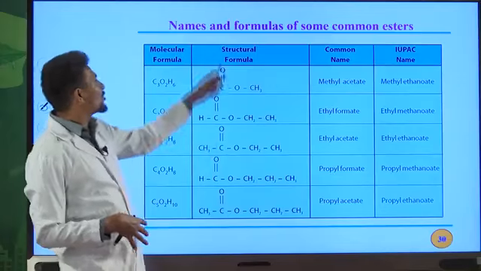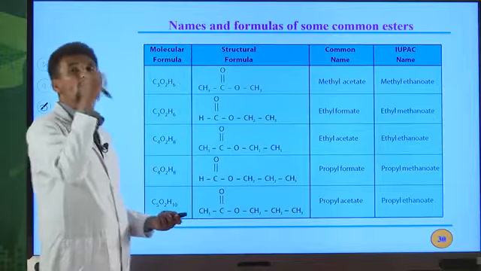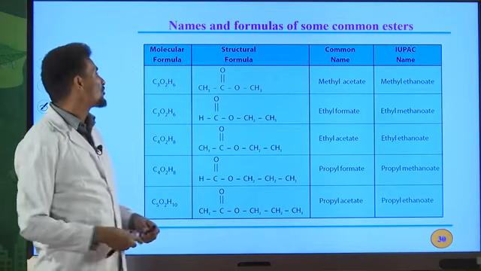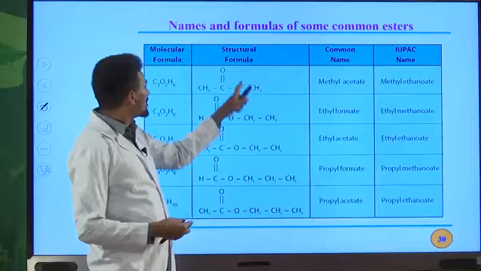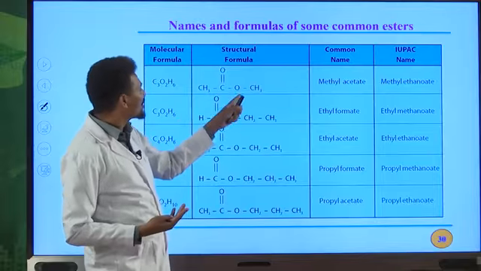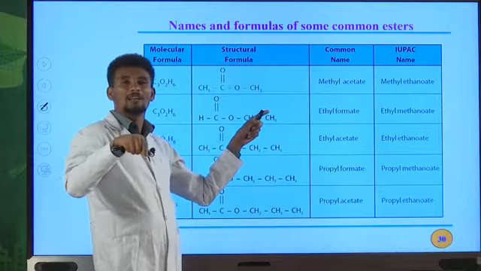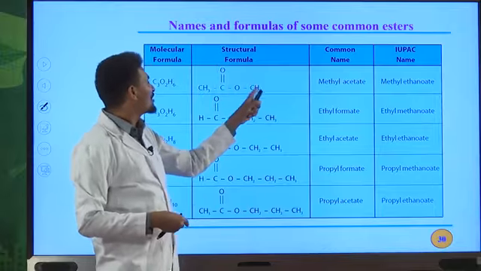So this is pear. We can also write the common names and IUPAC names of esters based on the common names and IUPAC names of carboxylic acids. So this part is derived from an alcohol, and this part is derived from the carboxylic acid. All the time, naming of an ester must start from the portion that comes from an alcohol. So this is methyl.